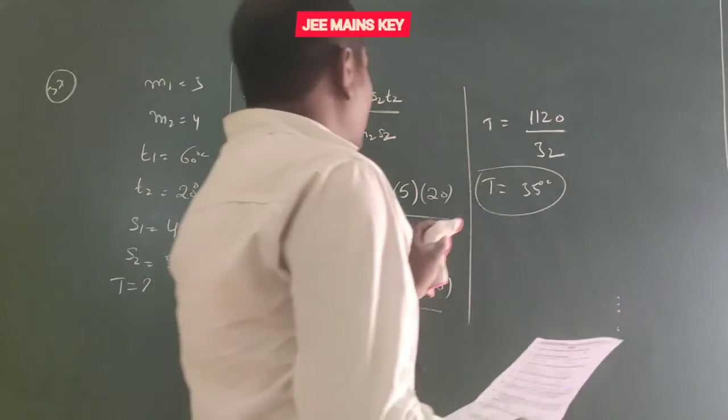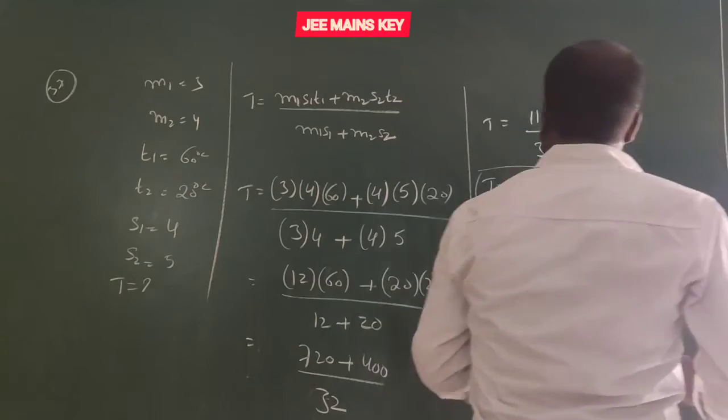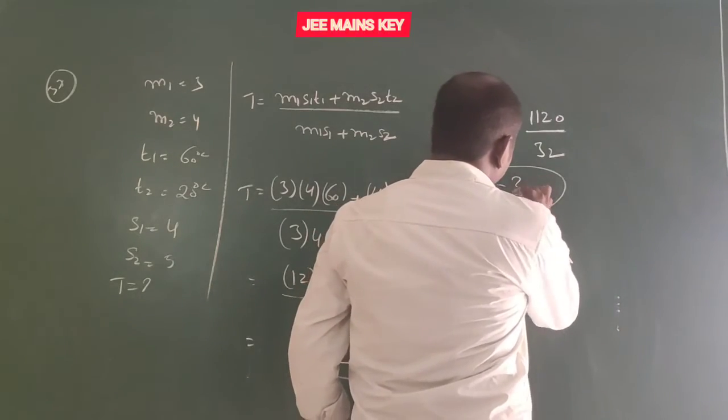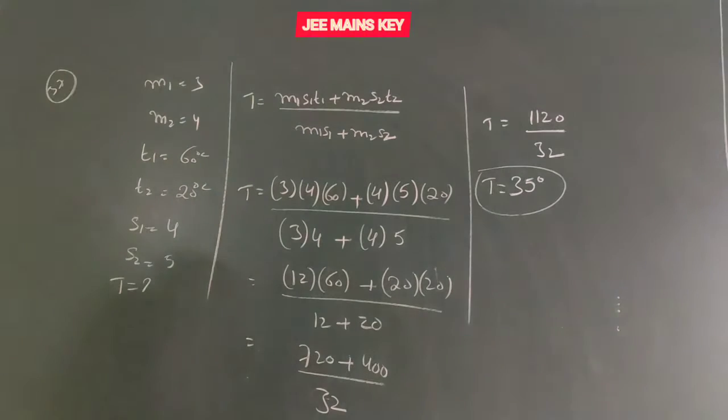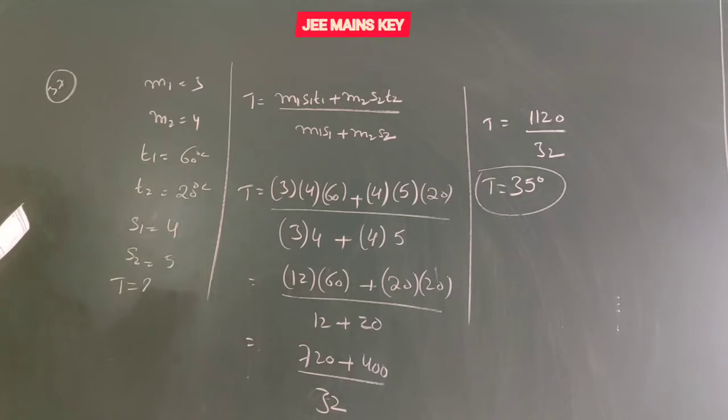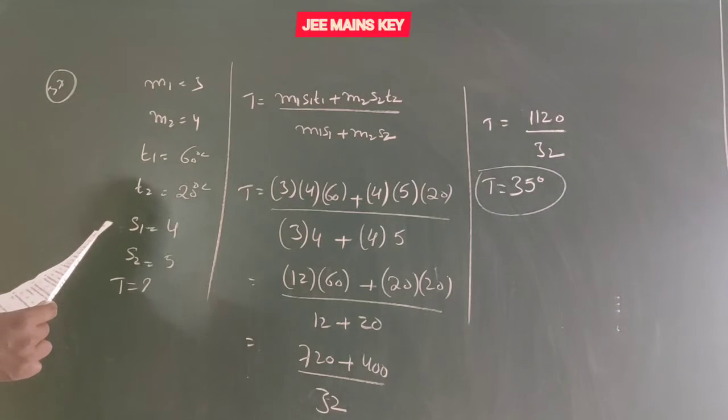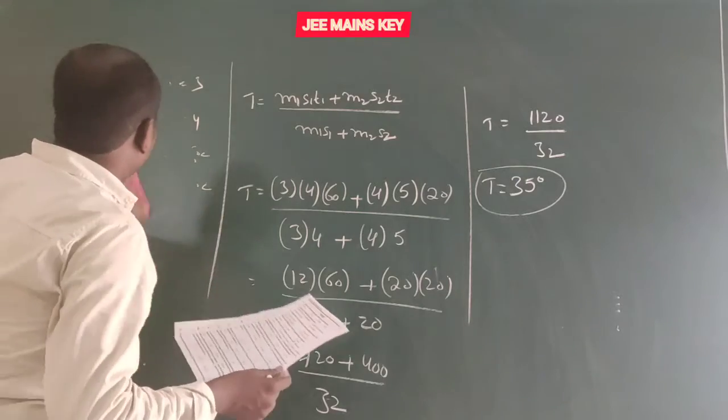Here T equals 35 degrees Celsius. Okay. Next, the fraction of ice that melts by mixing equal masses of ice at minus 10 degrees Celsius and water at 60 degrees Celsius. Our aim is to find the ratio between ice and water.